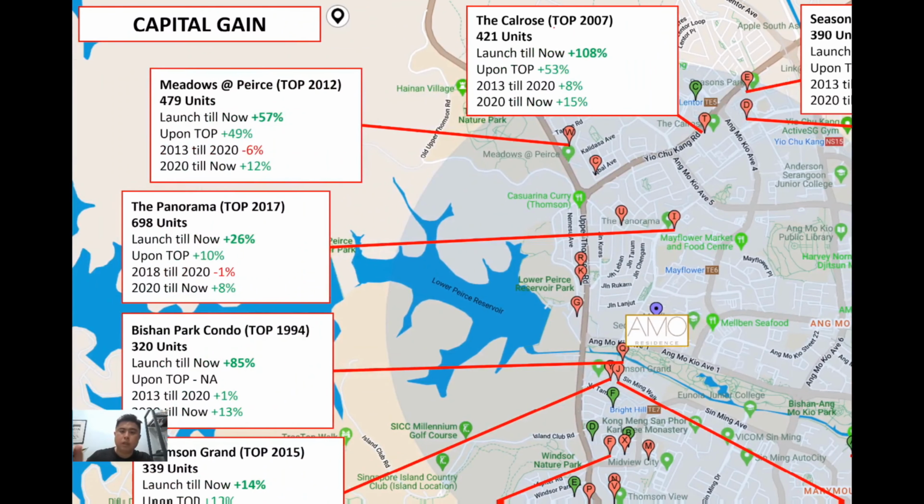So number 2, upon TOP. This is a very popular strategy that a lot of investors are looking at. Upon TOP, how have all these projects performed? This actually has a very big difference for older projects versus newer projects, especially after the cooling measures. I've consolidated a table in the next slide, so I'll explain more there. But on the overview, you can see that practically all of them have performed well upon TOP.